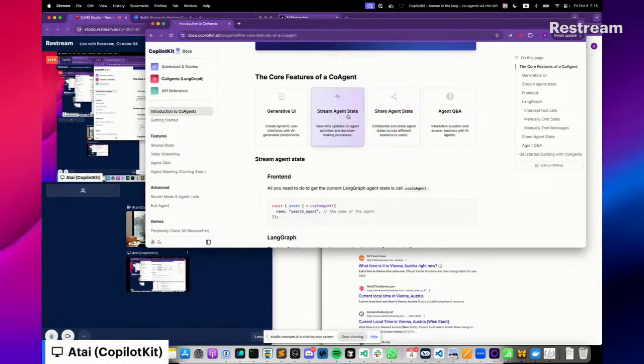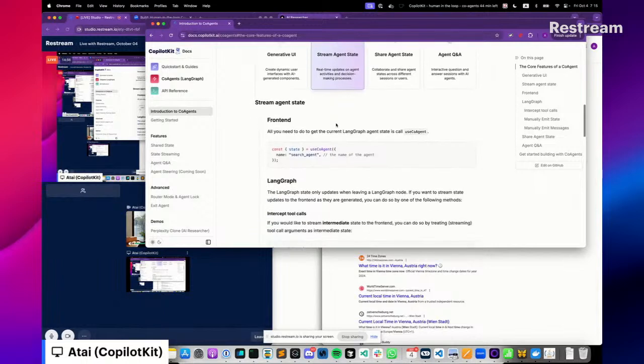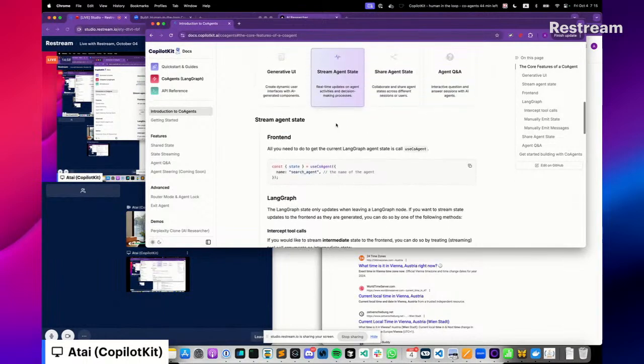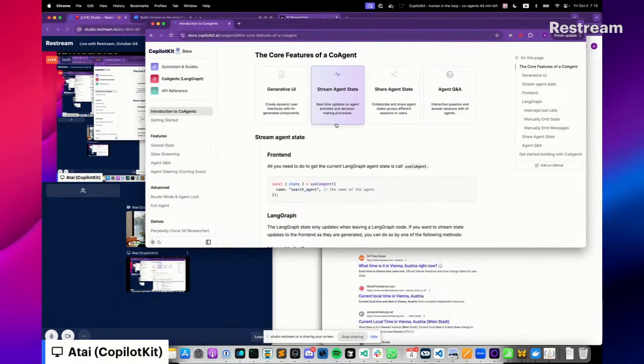One feature, that's what we just looked at, is streaming the agent state. If you want the agent to work alongside a person, you can't have the person just sitting and looking at a spinning wheel for 20 or 30 seconds. That looks like a broken product. So the first step, basically as it sounds, is just streaming the agent state as it's happening. And we saw that we did that.